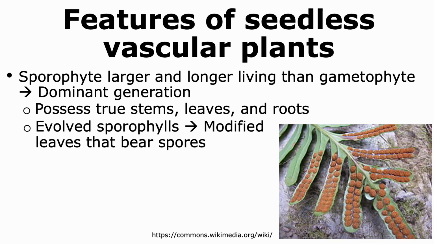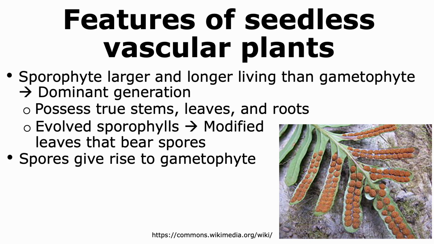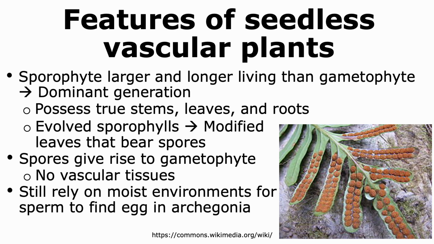They also evolved specialized or modified leaves called sporophylls that are able to produce and bear spores. These spores are haploid and give rise to the gametophyte. It should be noted that the gametophyte does not have any vascular tissues. It is only the sporophyte that has vascular tissues. The seedless vascular plants still relied on moist environments because the sperm needed water in order to find the egg that were present in the archegonia, which is present in the gametophyte.